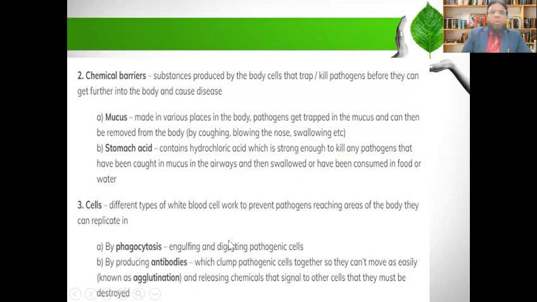They are responsible for making antibodies, which react with the antigen of germs and make a network of antigen and antibody. After that, this network is engulfed by the phagocytic cells. This type of defense system is called the cellular defense system.